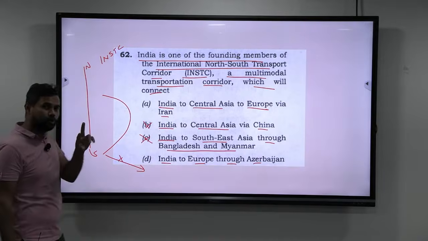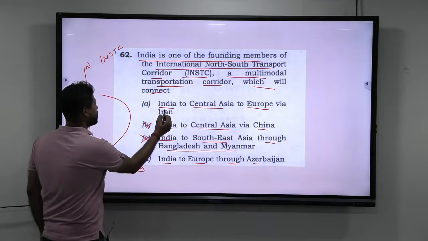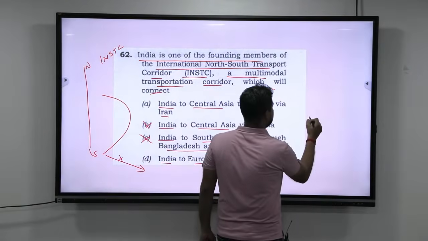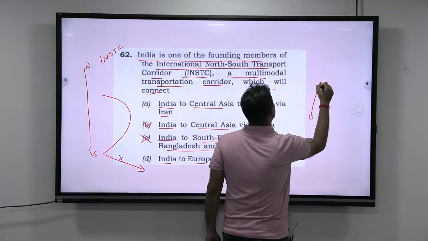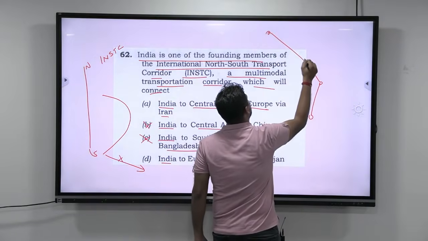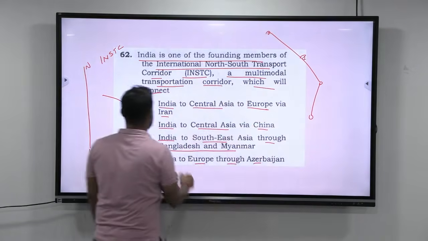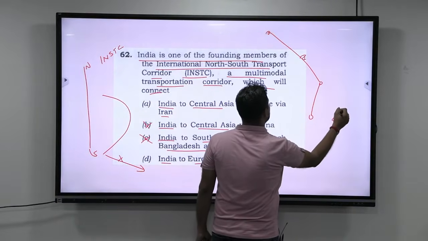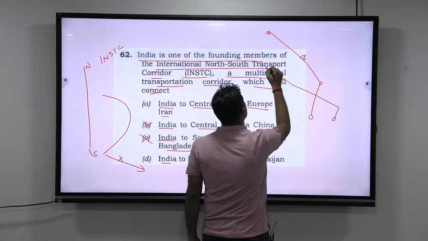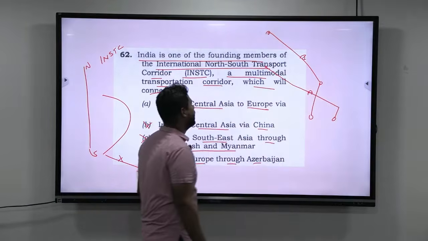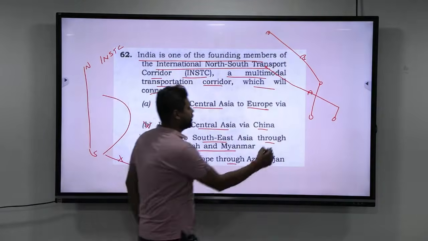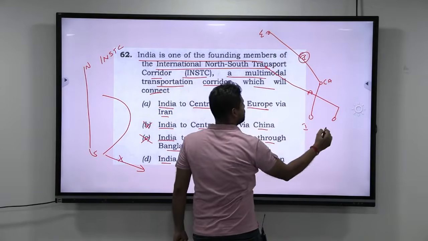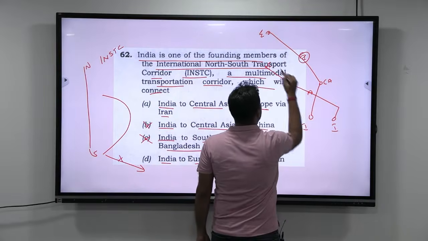Now you will come to two statements that are very close. One is India to Central Asia to Europe via Iran. The next is India to Europe through Azerbaijan.